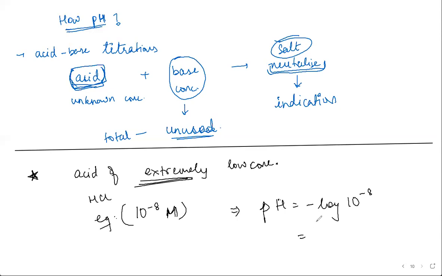Come on, guys, how much am I getting here? pH is minus log of 10 power minus 8, how much is that? pH is 8. So does that mean that HCl is basic? Greater than 7 is coming. HCl is basic?